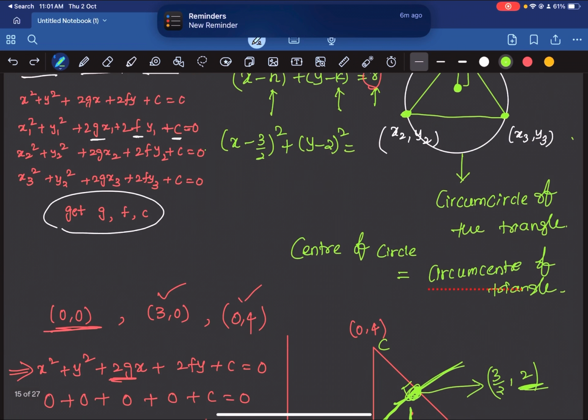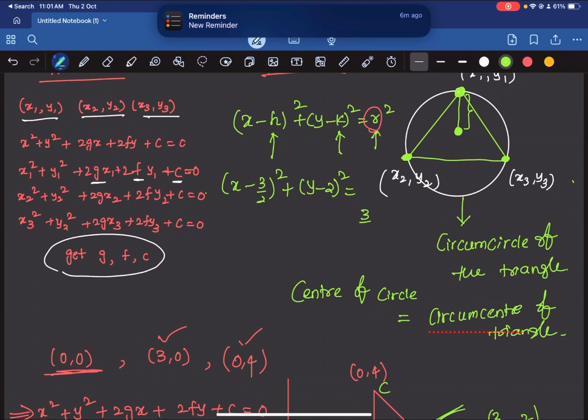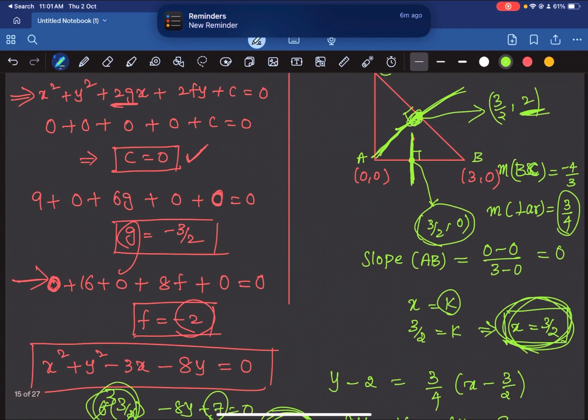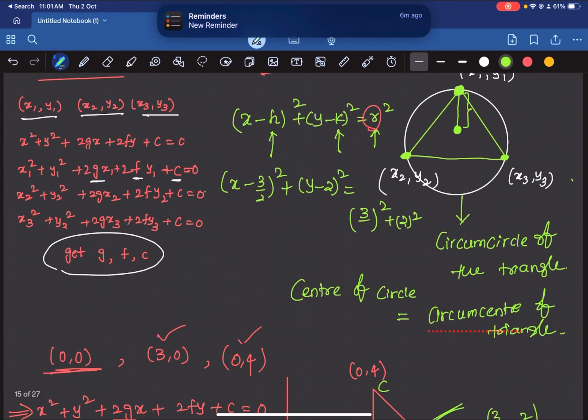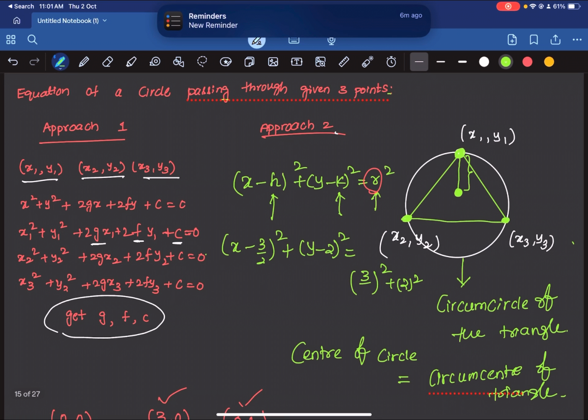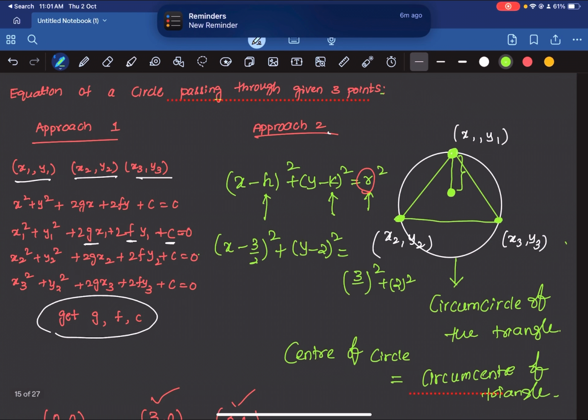So 3 by 2 comma 2 and origin. That will be 3 by 2 whole square plus 2 square. So this is r square. Now if you simplify this, you will end up getting the same equation. So this is how you use these two approaches to find out the equation of the circle passing through 3 points. So let us move ahead now.